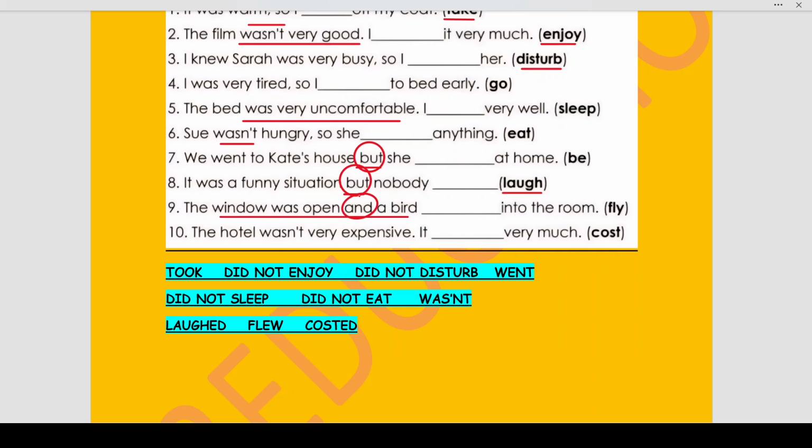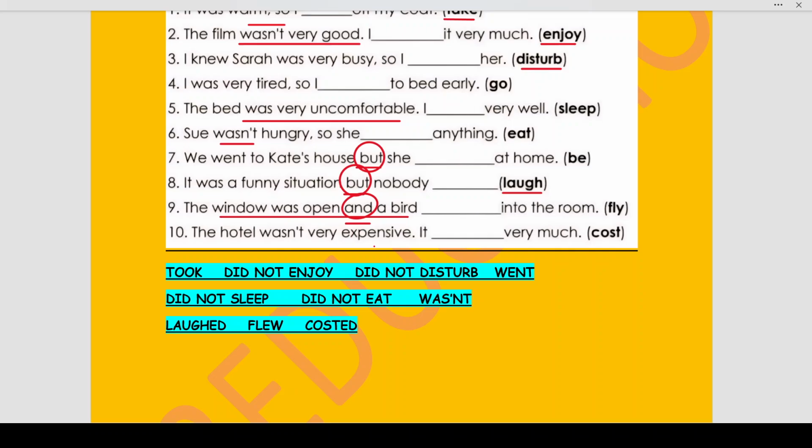But if both the sentences make the same meaning, then they are joined by the conjunction and. The window was open and a bird flew into the room. If it would have been written, the window was open but a bird, then I would have written, but a bird did not fly into the room. But over here, the conjunction used is and. Therefore, I will say the window was open and a bird flew into the room. So, both the sentences are in the positive sense.